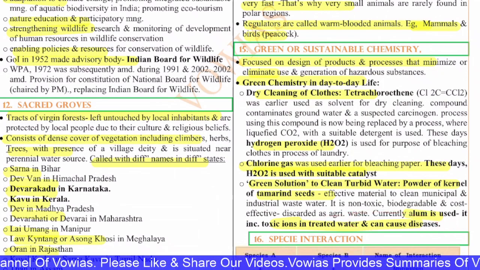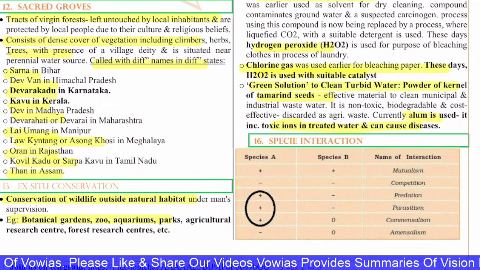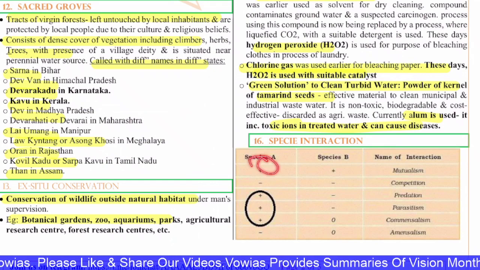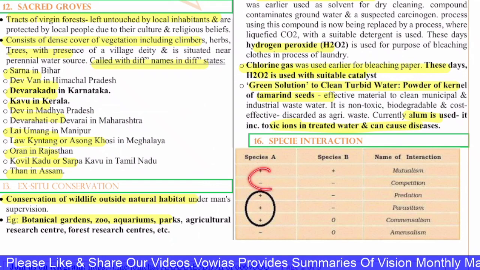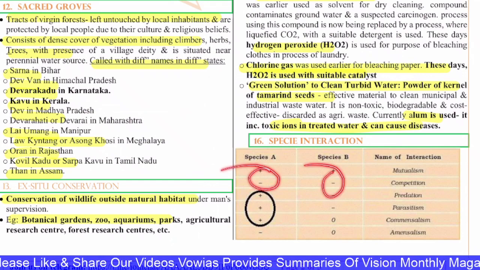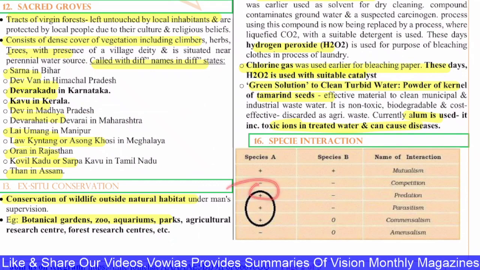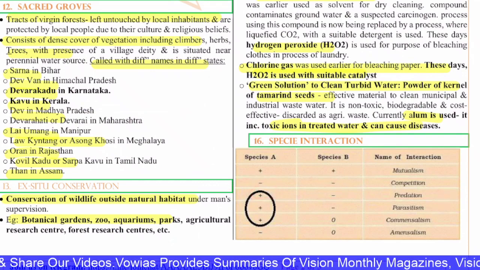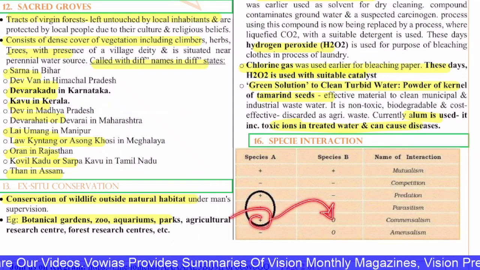Next, the 16th question is with regard to species interaction. Species interaction means when there are two species interacting, and if both species get benefited, that is called mutualism. But if both species are not benefited, both are on the losing end, it is called competition. One species getting benefited and one species losing is predation and parasitism. And you have commensalism, where one species gains and the other species does not, or nothing happens to the other species. That is called commensalism.